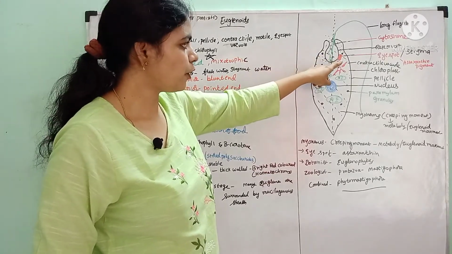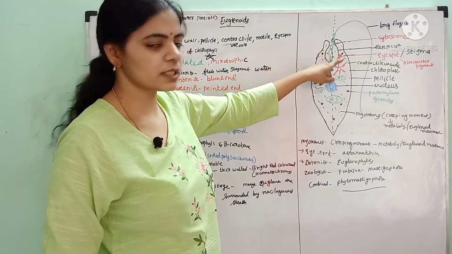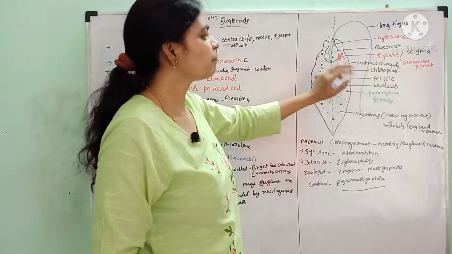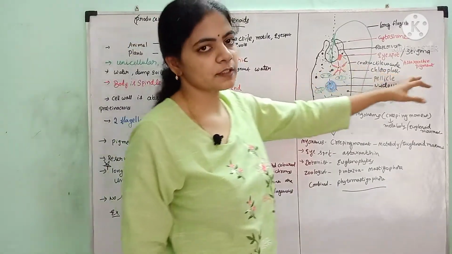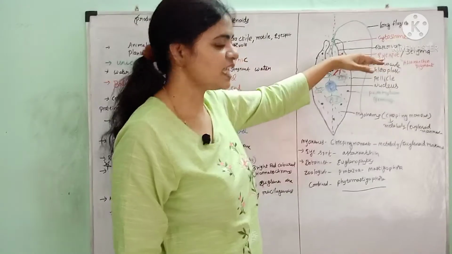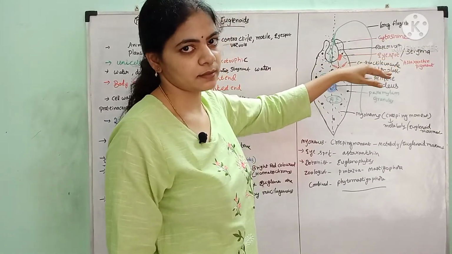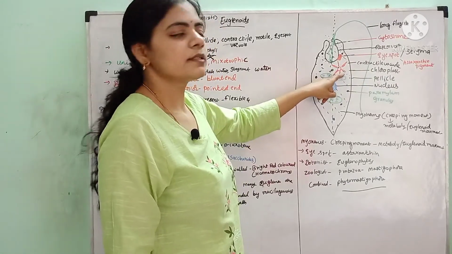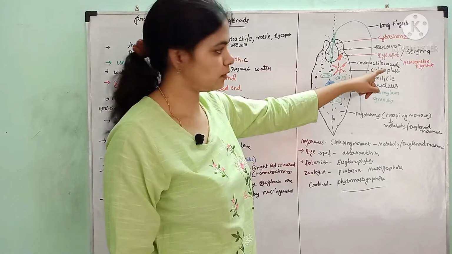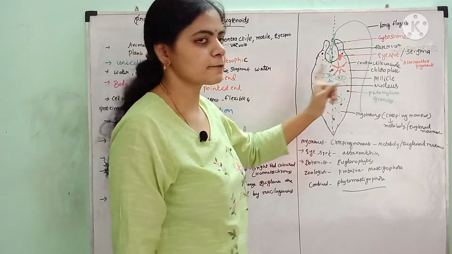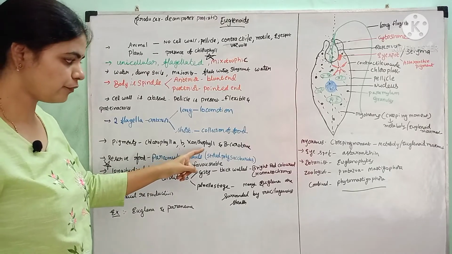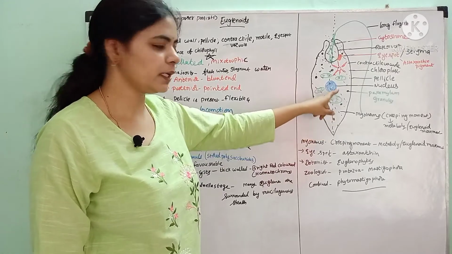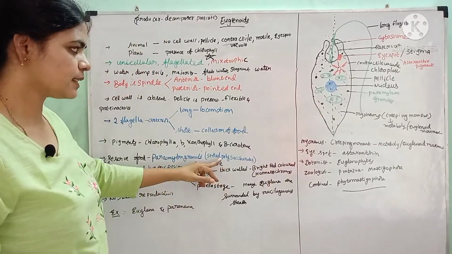It contains eye spot near to the reservoir. This is called reservoir. Near to this reservoir, there is a red colored spot, eye spot or stigma. This red color is because of the presence of astaxanthin. The function of this eye spot is to detect the light for showing the positive phototaxis. They contain contractile vacuole, which is meant for osmoregulation. Chloroplast consists of pigments chlorophyll a, b, xanthophyll and beta carotenes. The excess food material is stored in the form of paramylon granules, which are the stored polysaccharides.